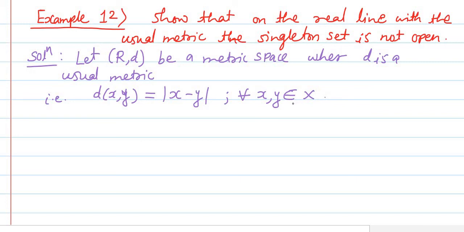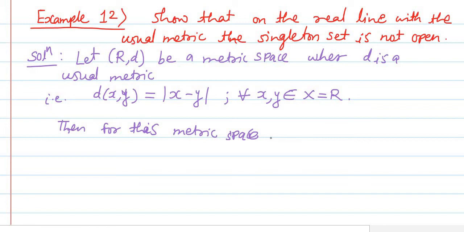So like such, we have the definition of the usual metric, and in this case this X is nothing but the set of real numbers. Okay, so then for this metric space, what do you have to show? We have to show that each singleton set is not open.